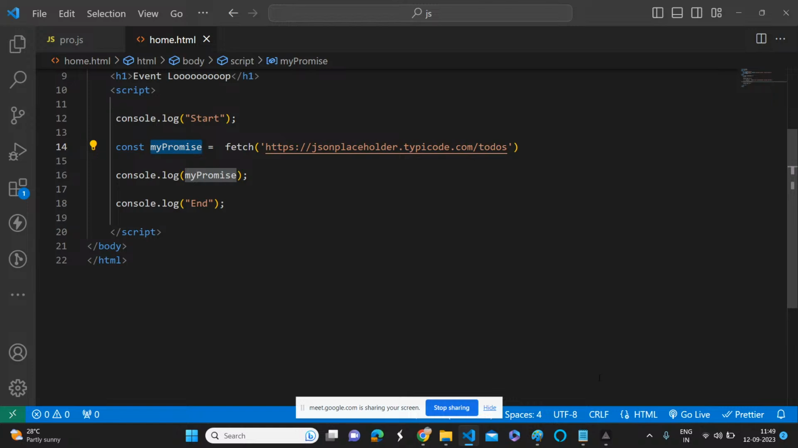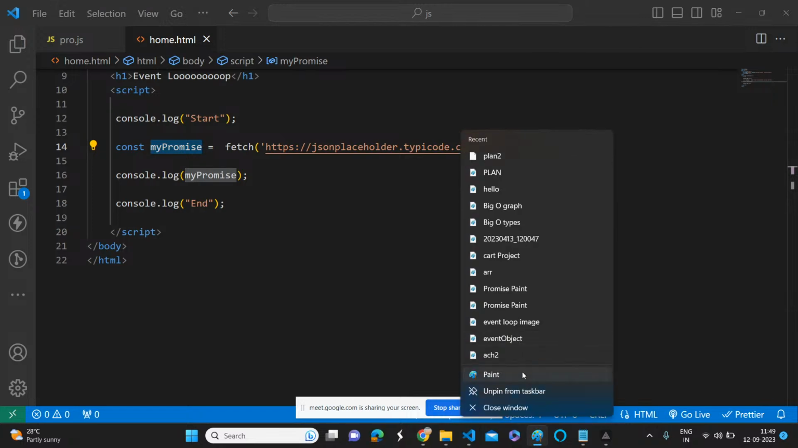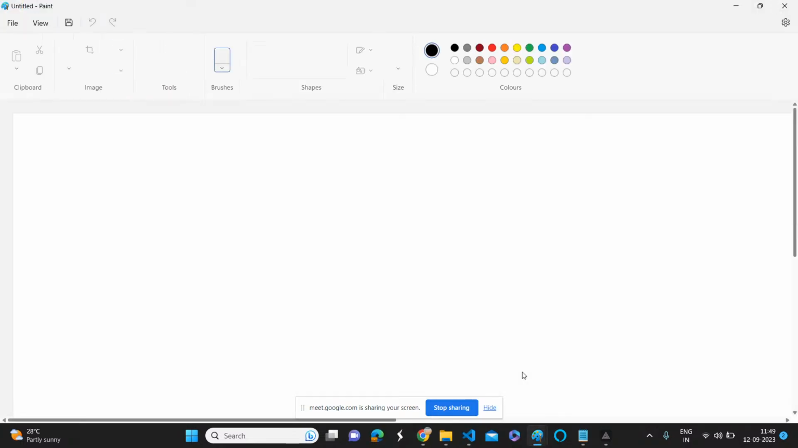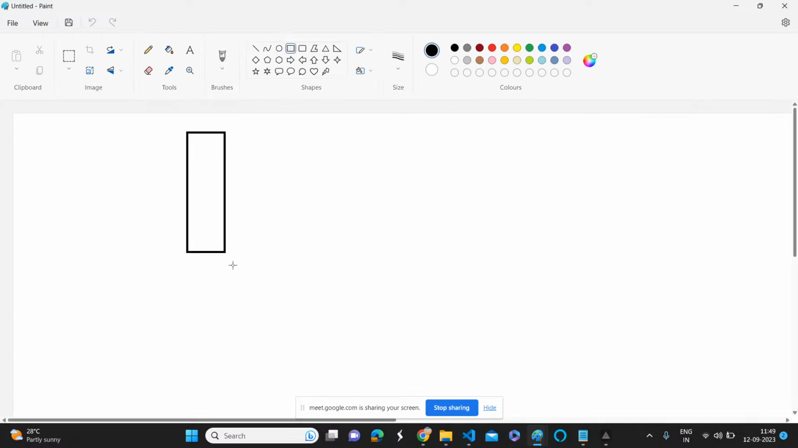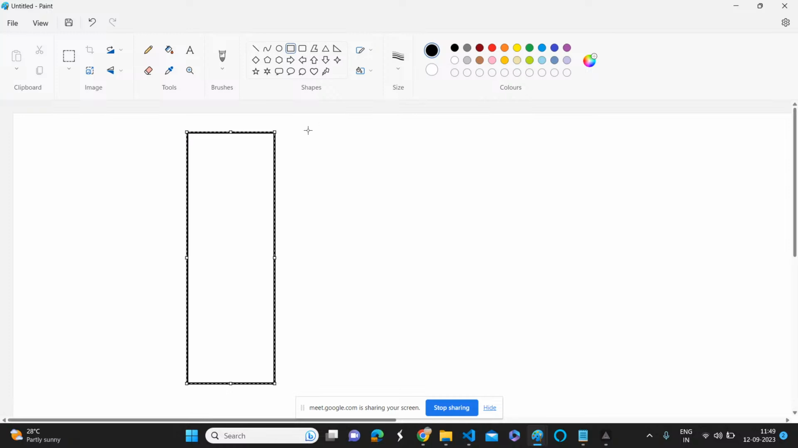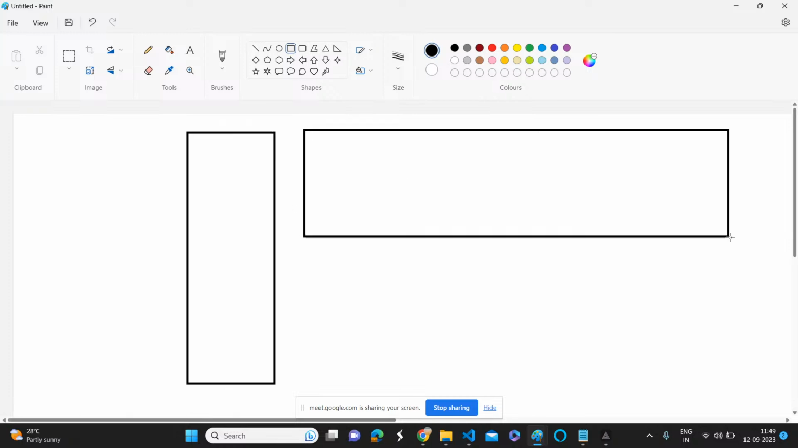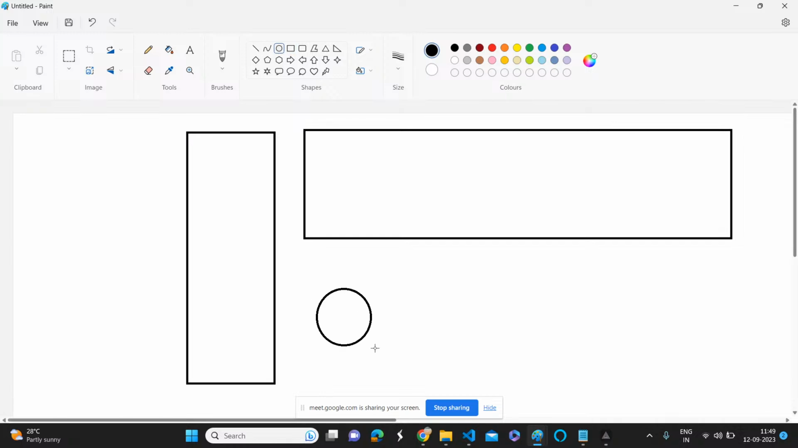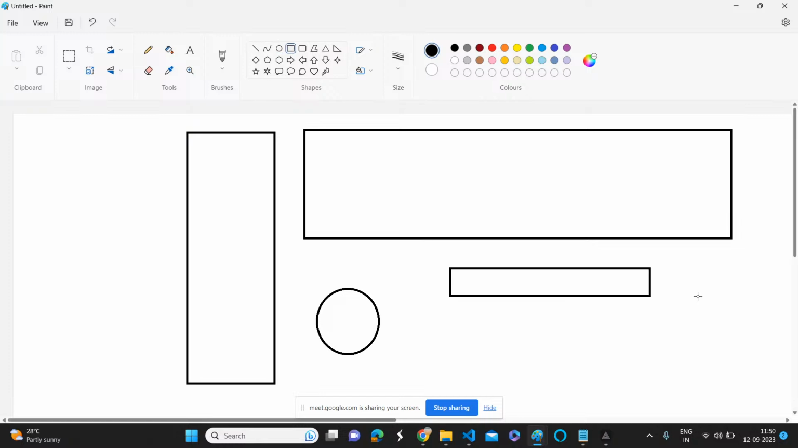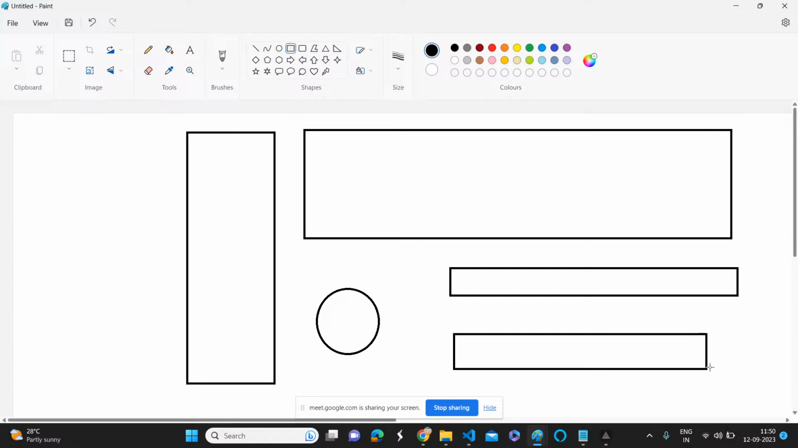Let's understand the beauty of promises, what is happening internally in the browser. So let me add the diagram. This is the call stack. This is the Web API. This is the Event loop. This is the Macrotask queue. This is the Microtask queue, also called the fallback queue.